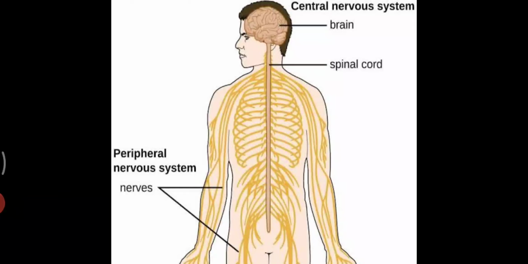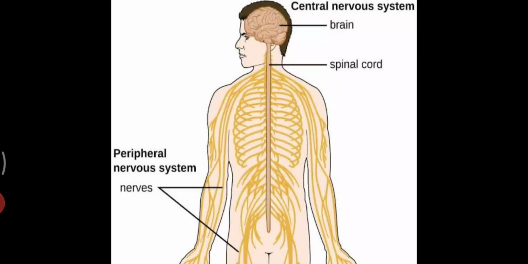It gathers information from both inside and outside the body, that is the sensory function, and it transmits information to the processing areas of the brain and spine. It also processes the information in the brain and spine, that is the integration function, and it sends information to the muscles, glands and organs so they can respond appropriately, that is the motor function.